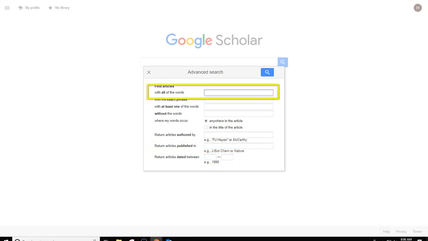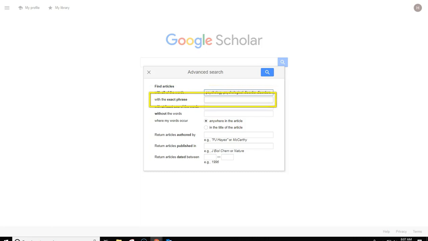For example, maybe I want my article to be about psychological disorders. So in all the words I can write psychology, psychological, disorder, disorders. In this box it's going to look for each individual word and make sure all 4 of these words are in the article, but not appearing in a sentence saying psychology, psychological, disorder, disorders.